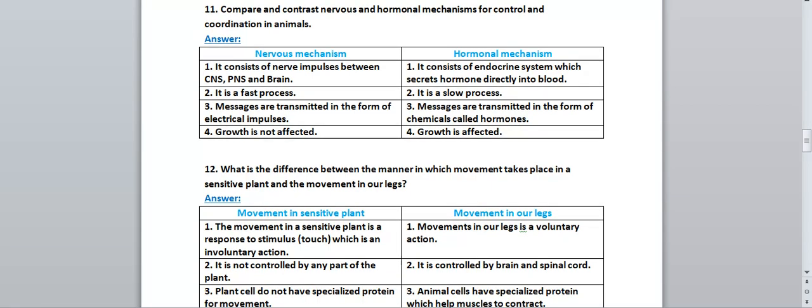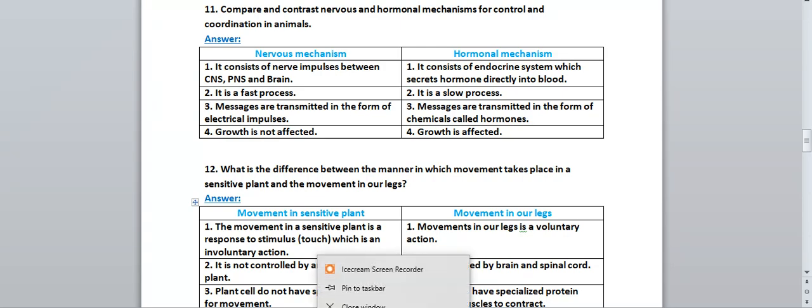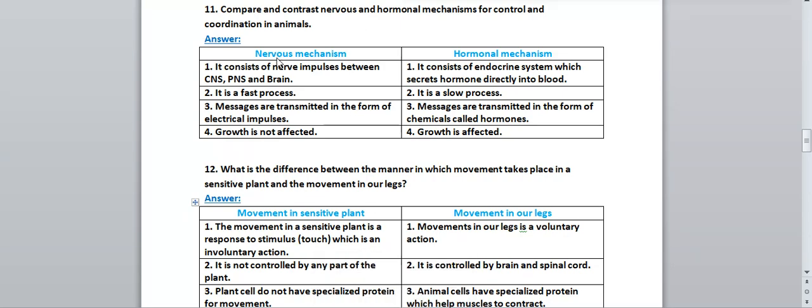Next question we have: compare and contrast nervous and hormonal mechanisms for control and coordination in animals. For this also we'll make the table. First one is for the nervous mechanism and second one is for the hormonal mechanism. Now, the first point for the nervous mechanism is: it consists of nerve impulses between the CNS, PNS and brain. Nerve impulses are the messages between the CNS, the central nervous system, the PNS, the peripheral nervous system, and the brain.